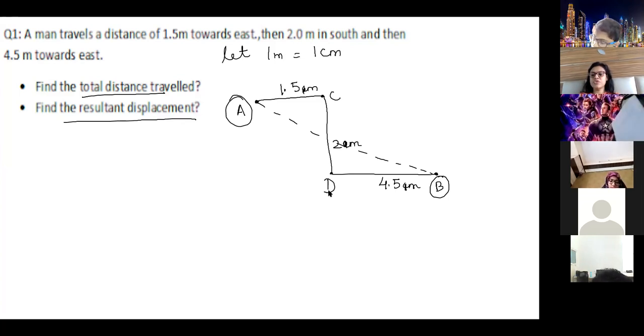Anyone has drawn? Use a scale. Safia, I cannot see your drawing, your background is there. Uzair and Ahmad, switch on your cameras, please.